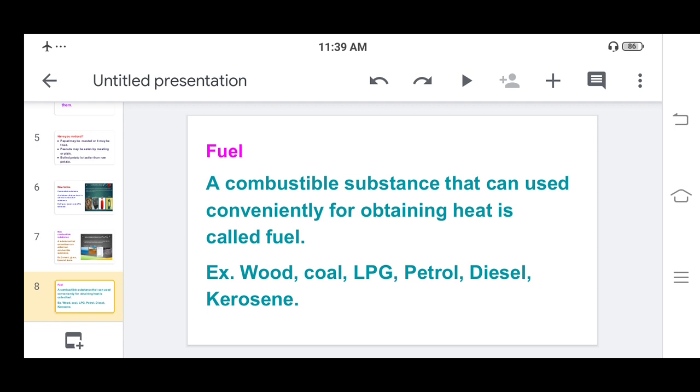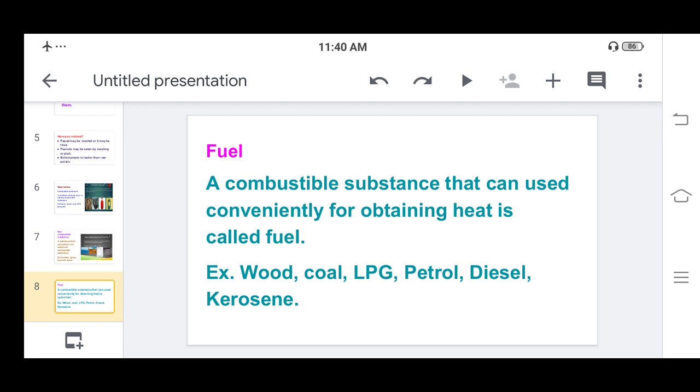When the petrol and diesel get heated, at that time the vehicle runs. So petrol or diesel is the fuel they use. Even in the stove, the flame and heat come due to kerosene. So kerosene is also a fuel.